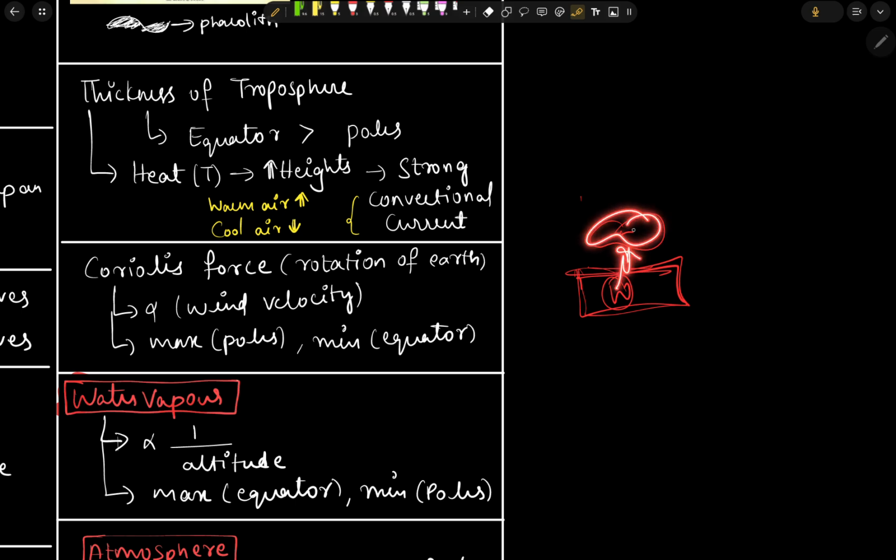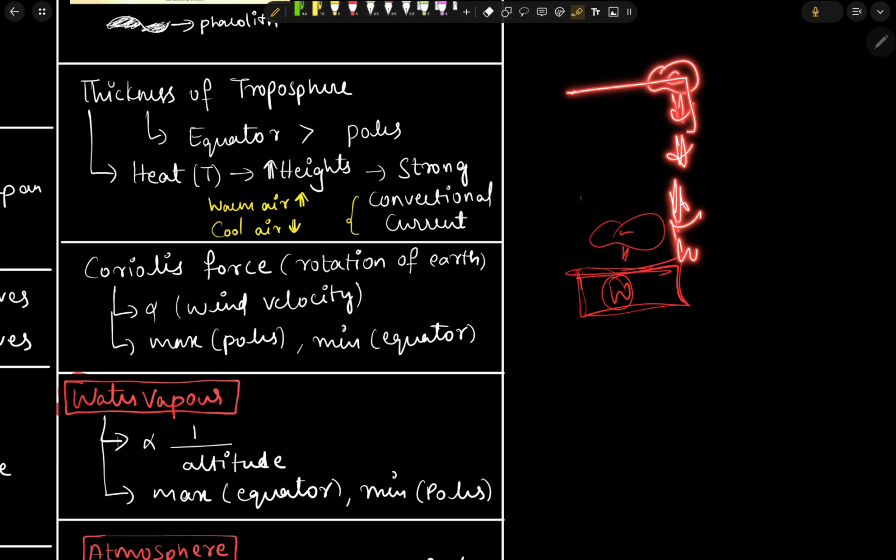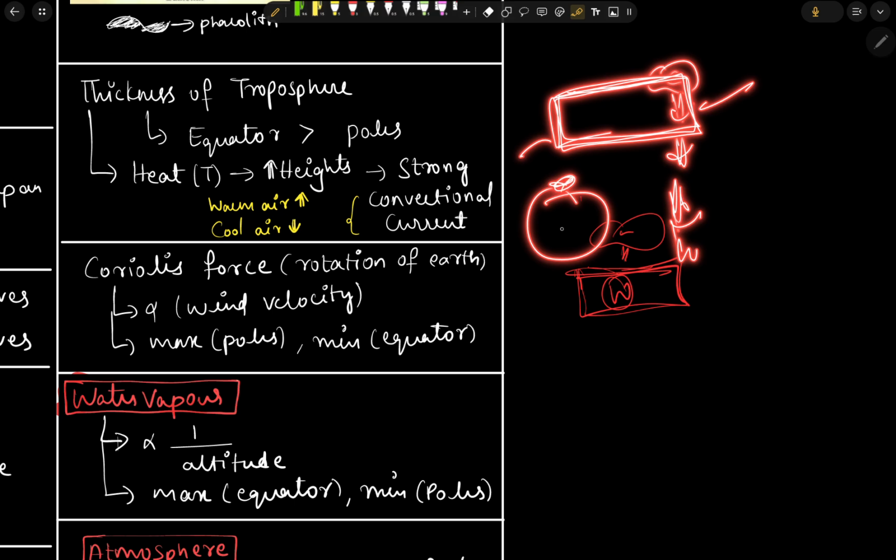The air gets warmer and starts moving to higher altitudes, and the colder air mass will be sinking at the equator. Due to this scenario, the layer of the tropopause at the equator is thicker compared to the poles. Here it is thicker, and here it is thinner compared to the layer at the equator.